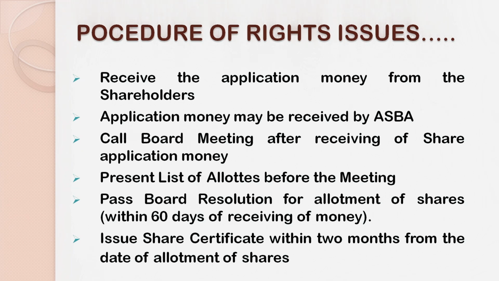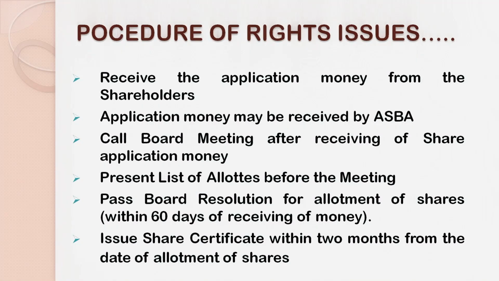Next, all the application money will be received by the banker to an issue. Application money may be received in the form of ASBA, that is Application Supported by Blocked Amount. That is also permitted in the case of rights issues, and that might be taken by the banker to an issue.